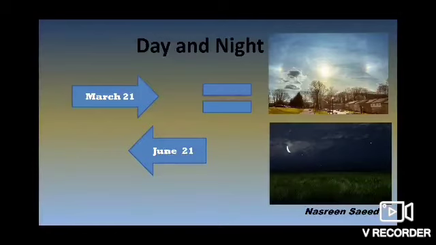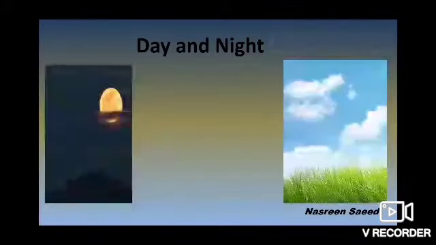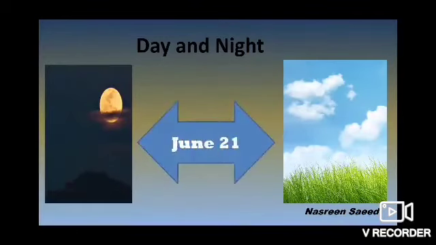So after March 21, the daytime increases and the night time decreases, and this goes on till June 21. On June 21, the day is the longest and the night is the shortest. So what exactly happens on June 21? The day is the longest and the night is the shortest.